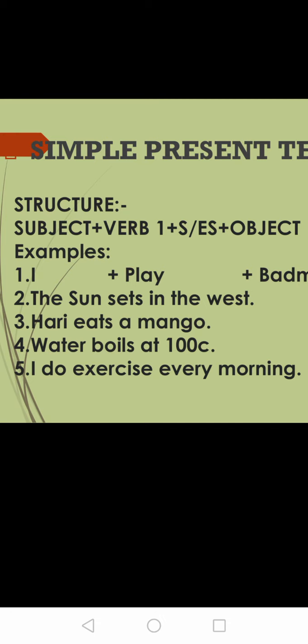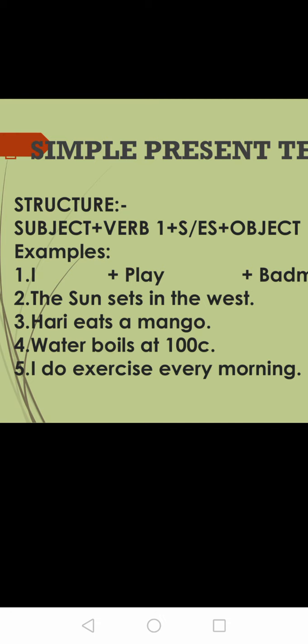object. Next, "Hari eats a mango." Now Hari is a subject. Eat is V1 plus S, a mango. Hari eats a mango. Next is "Water boils at 100 degrees." So water is subject, boil is V1 plus S, at 100 degrees is object.